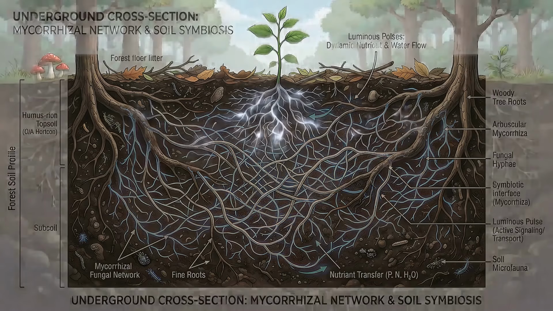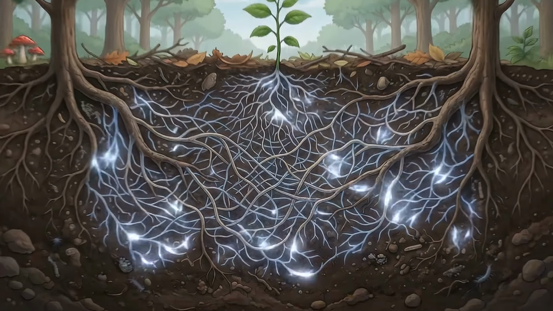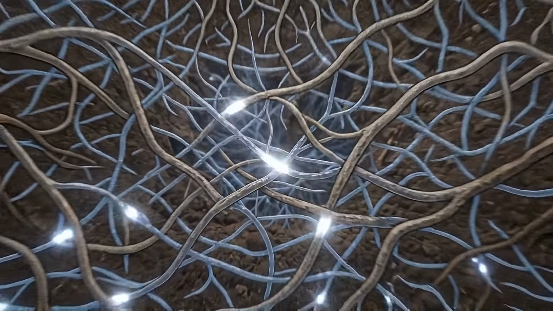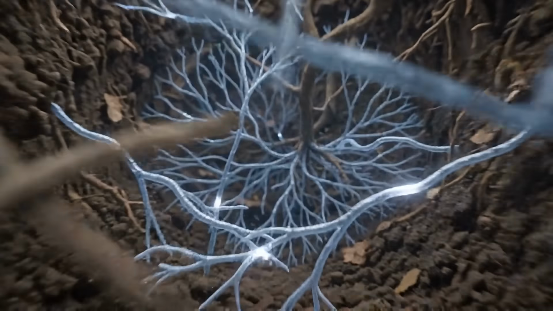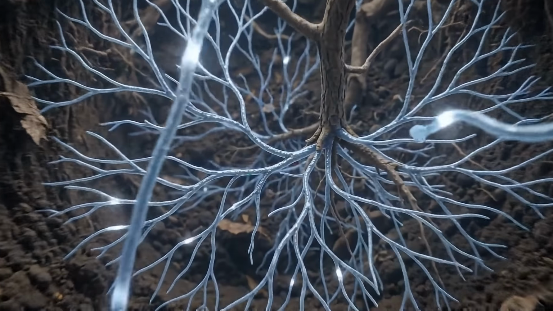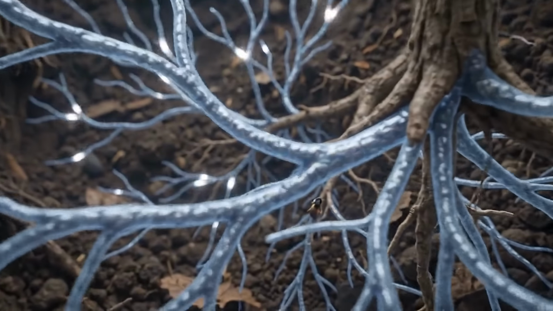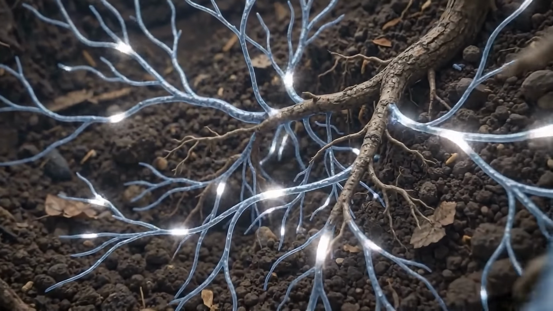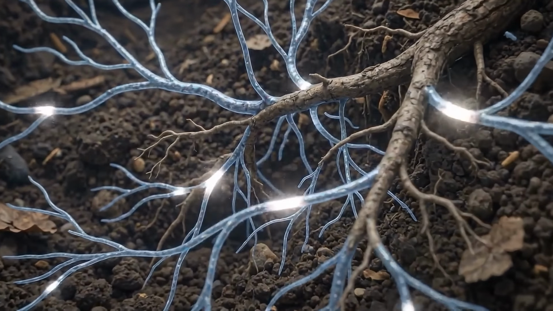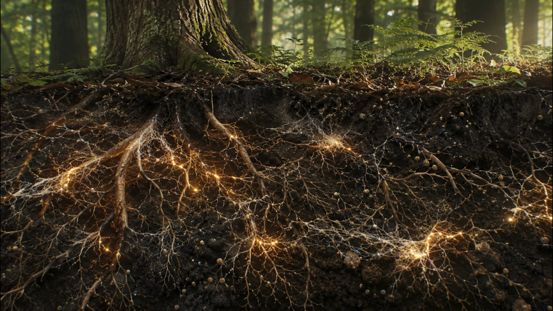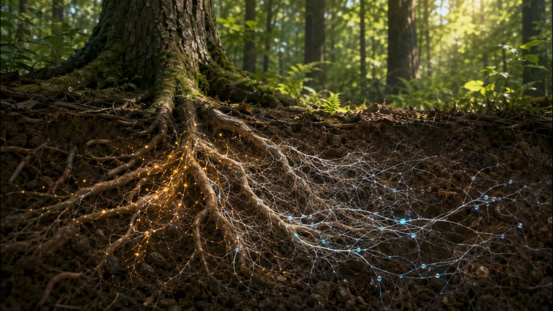The most fascinating interactions may be happening beneath our feet. Tree roots frequently form relationships with microscopic fungi. These partnerships are called mycorrhizae. The fungi extend incredibly fine threads through the soil, helping trees access water and nutrients, especially phosphorus and nitrogen. In return, the trees provide the fungi with carbon-rich sugars produced through photosynthesis.